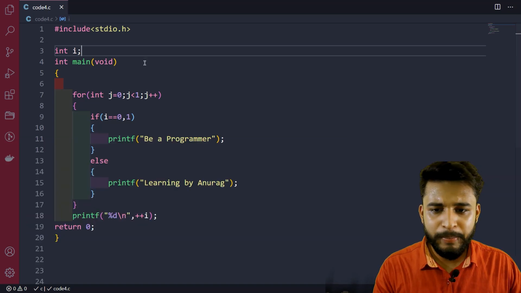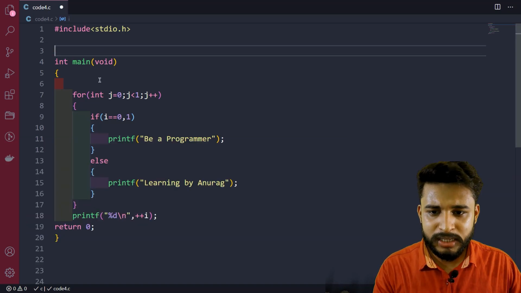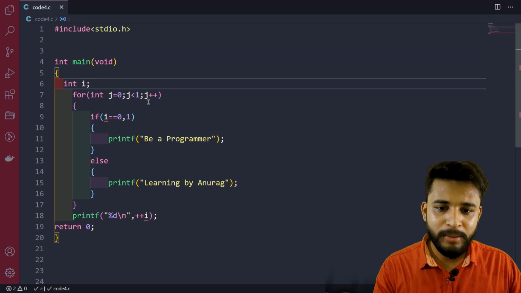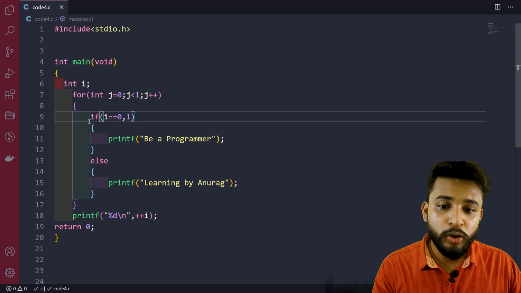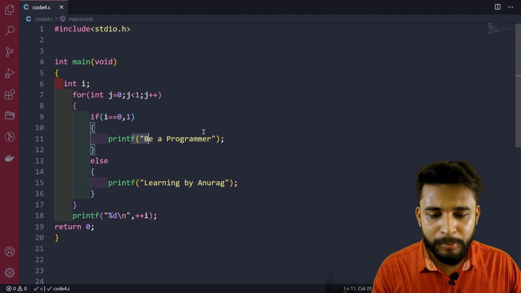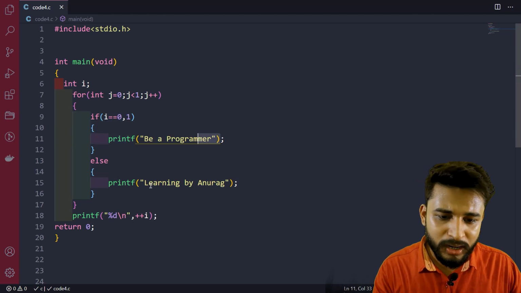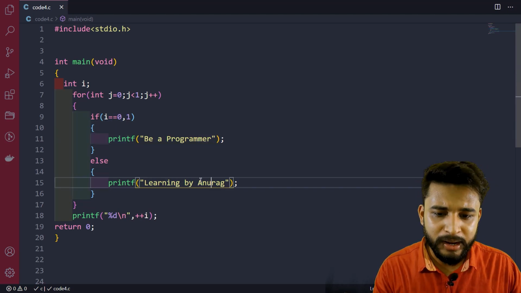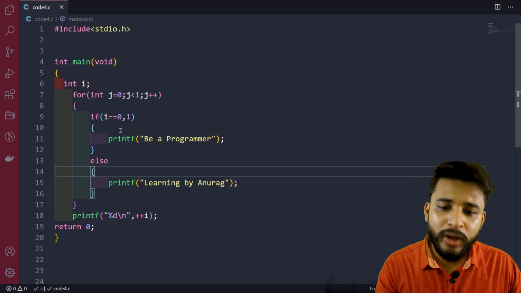Okay, so this is the basic thing that I was telling about. This is the only logic of this question, the major point of this question. And one more thing is there in this code. Why is "be a programmer" always printed? Why is "learning by Anurag" not printed? Why is it not going into the else block?